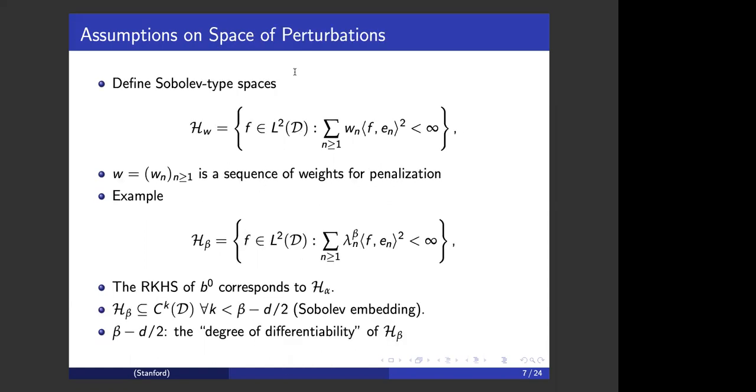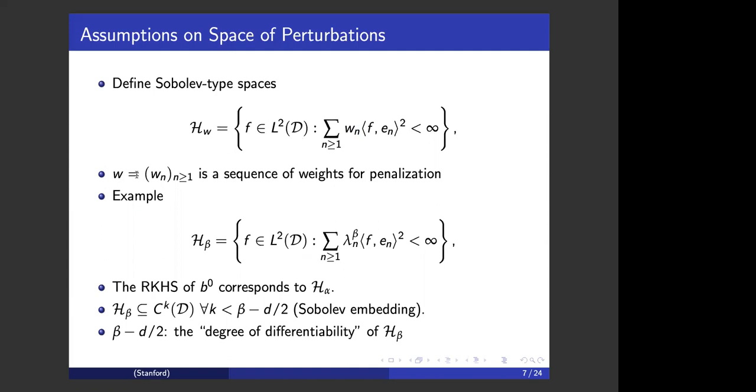As we discussed before, we assume that the adversary can add perturbations to the sample path. Here we make some assumptions on the space of perturbations. Our space of perturbations is quite general and includes these Sobolev-type spaces. These spaces are subspaces of L2, with a Hilbert norm given by a weighted L2 norm that puts different weights on different modes or frequencies of the function.